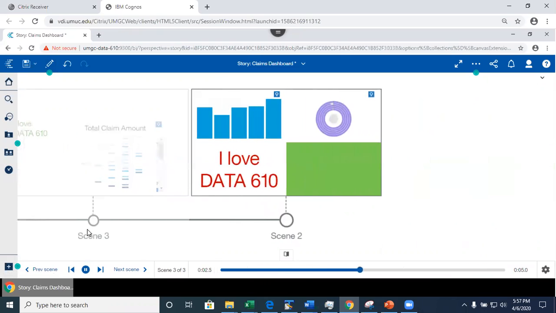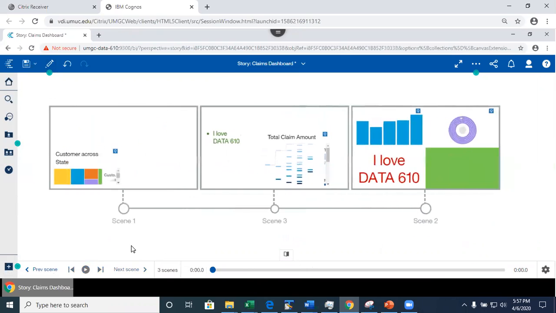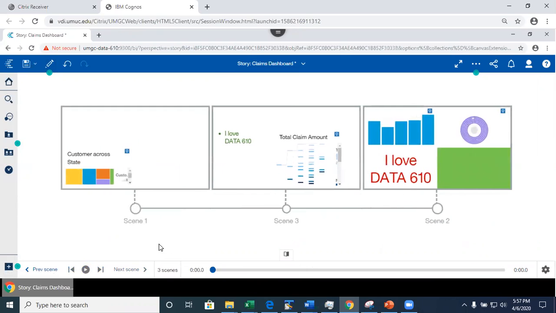The reason I see scene 3 before scene 2 is because of how I named them. I can reposition them, but I would need to go back to the edit mode. Notice that when the second scene becomes visible, the first one is not removed from the view. Instead it slides, right? That's what I meant by same canvas, okay?